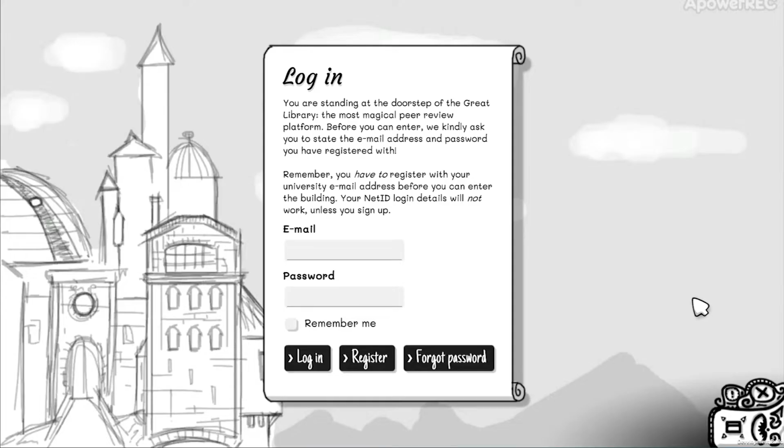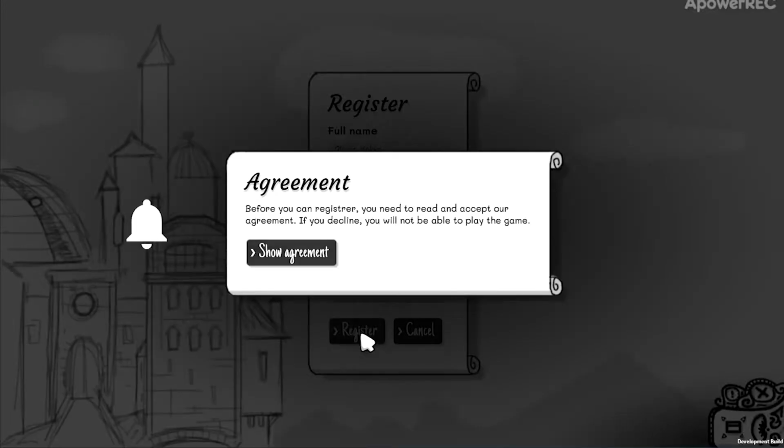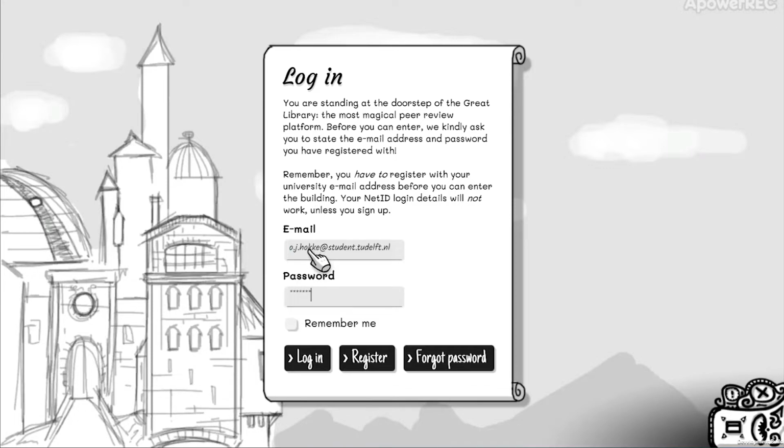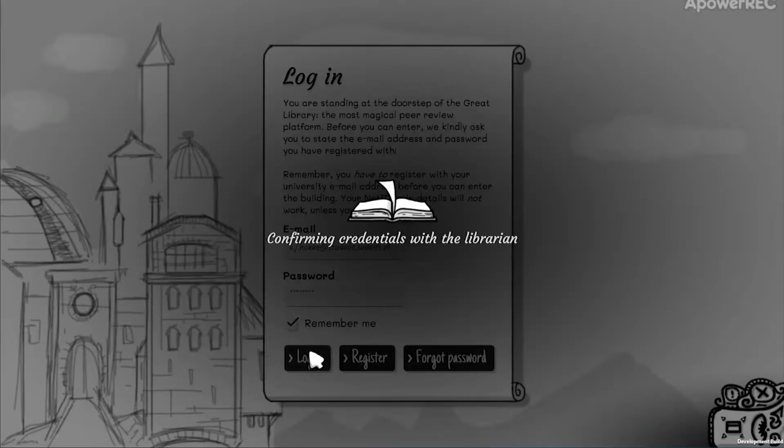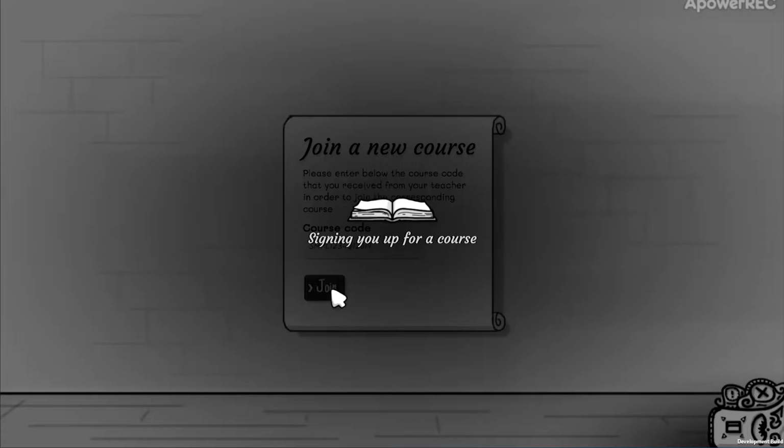Alright, now that we have already run the application, let me begin by giving a tour. First, you'll have to create an account by filling in your name, invent a memorable yet safe password, and fill in your student email address. Make sure you write your email correctly because you'd be surprised at how often this goes wrong. Once you've registered, you may log in. However, we still need to enroll you to your course, so this is where you are asked for a course code. Contact your teachers if you haven't received the course code from them yet.